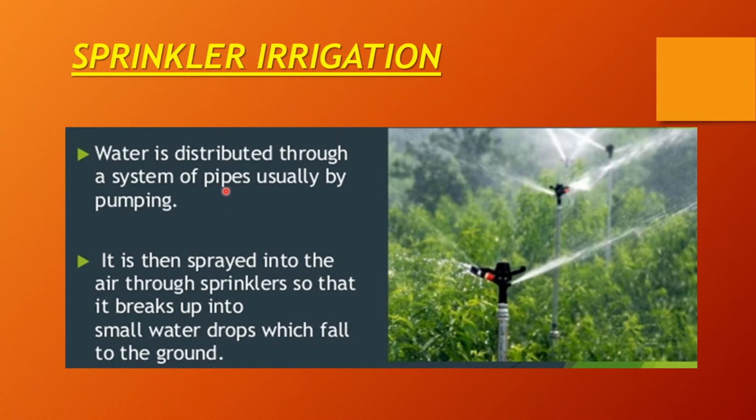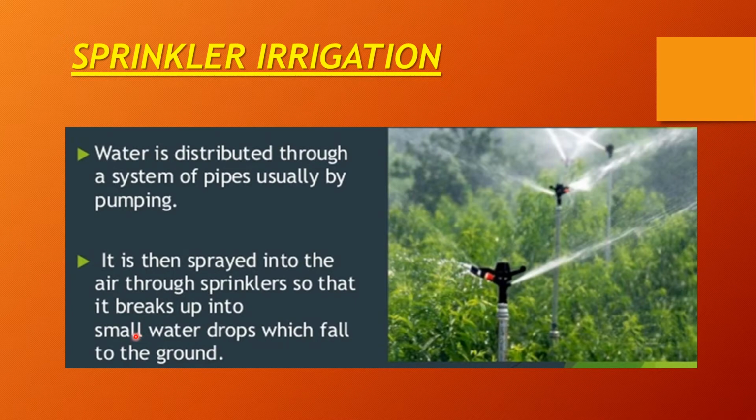So water is distributed through a system of pipes, usually by pumping. These are the pipes which are connected to the ground through several pipes and pumps through which the water will be sprayed out. It sprays the water through sprinklers. This black-colored part is called a sprinkler, so that the water falls onto the ground like a natural rain. This completes the process of sprinkler irrigation.